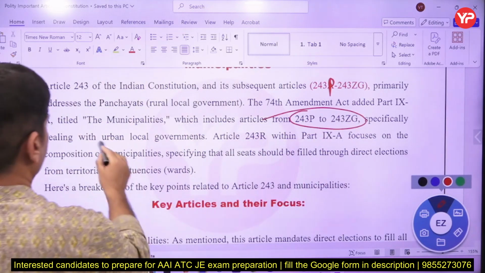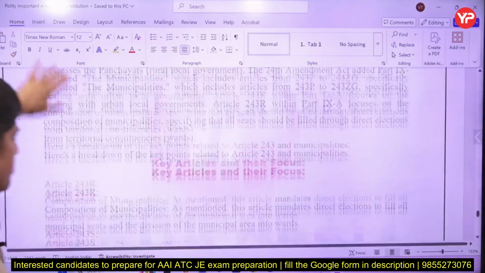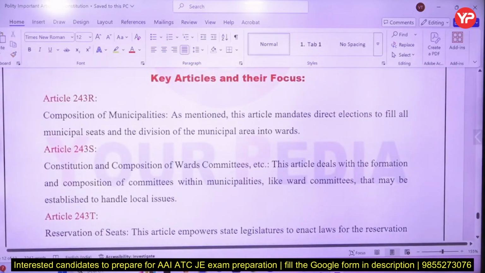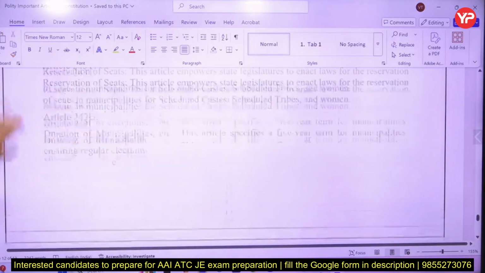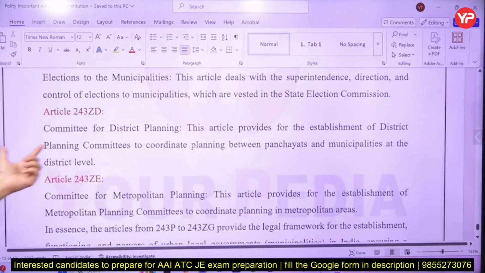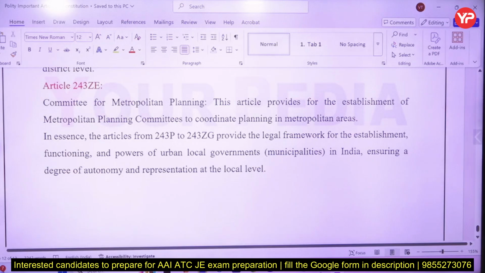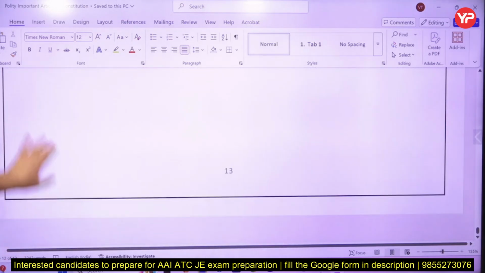Now urban local body government articles, this is part 9A, and the important articles you should know are articles 243R, S, T, U, V, W, X, Y, Z, ZA to ZD. So this was the question asked. Committee for District Planning, this is ZD, right? And Committee for Metropolitan Planning is this. So these were some important articles in this.